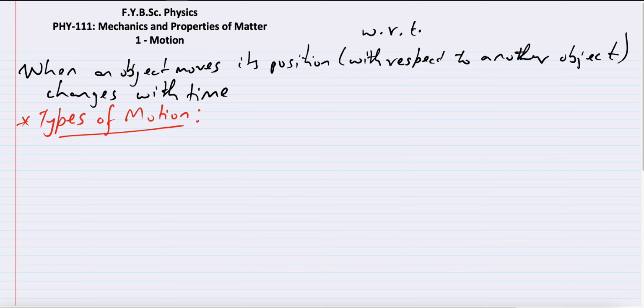Now, types of motion. What are types of motion? Since we are studying motion, we are going to classify motion into different categories. Most of this I think you might already be aware of, so this is just going to be a brief revision and a quick recollection. In your 11th standard and 12th standard, and even before that, you have studied these different types of motion. So we are just going to have a very quick revision.